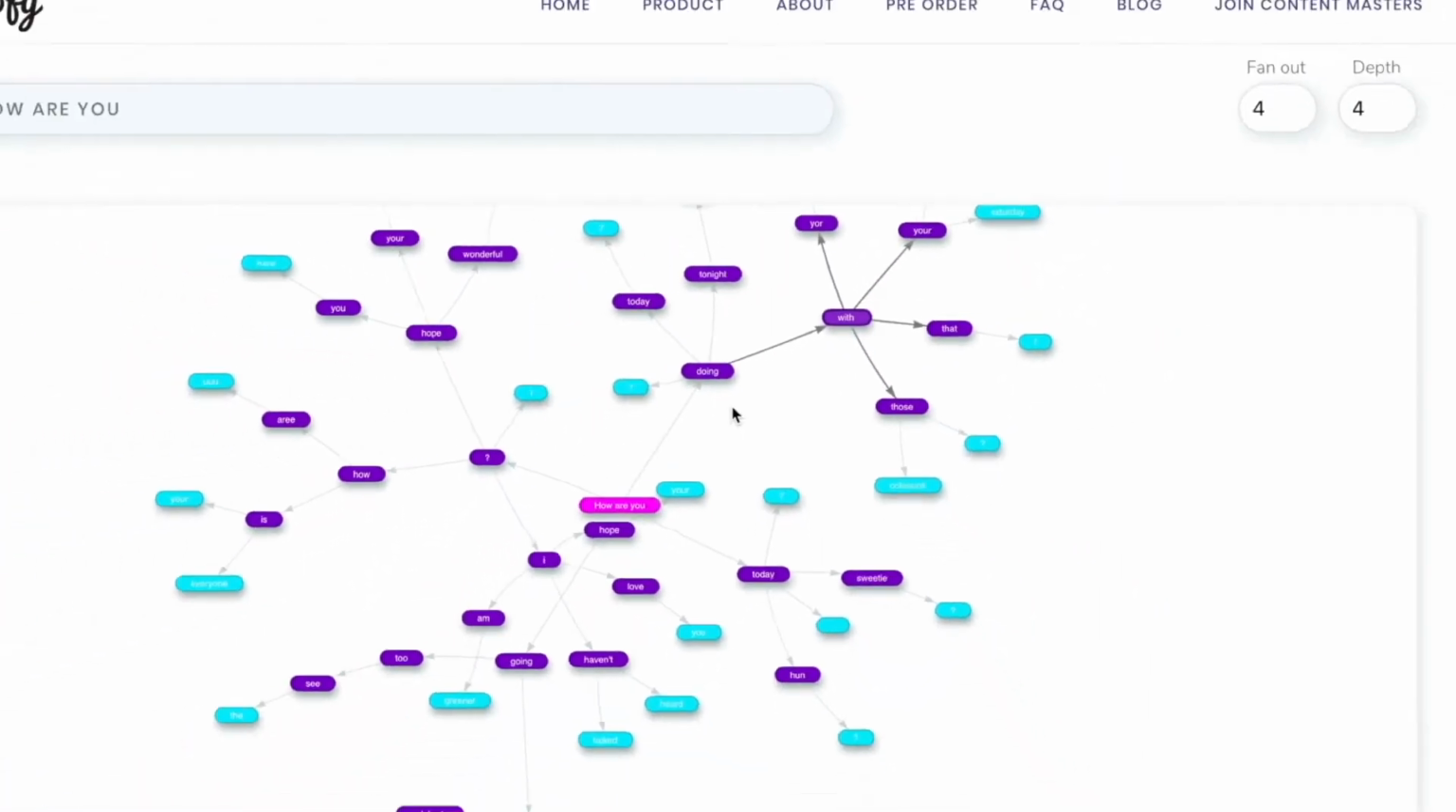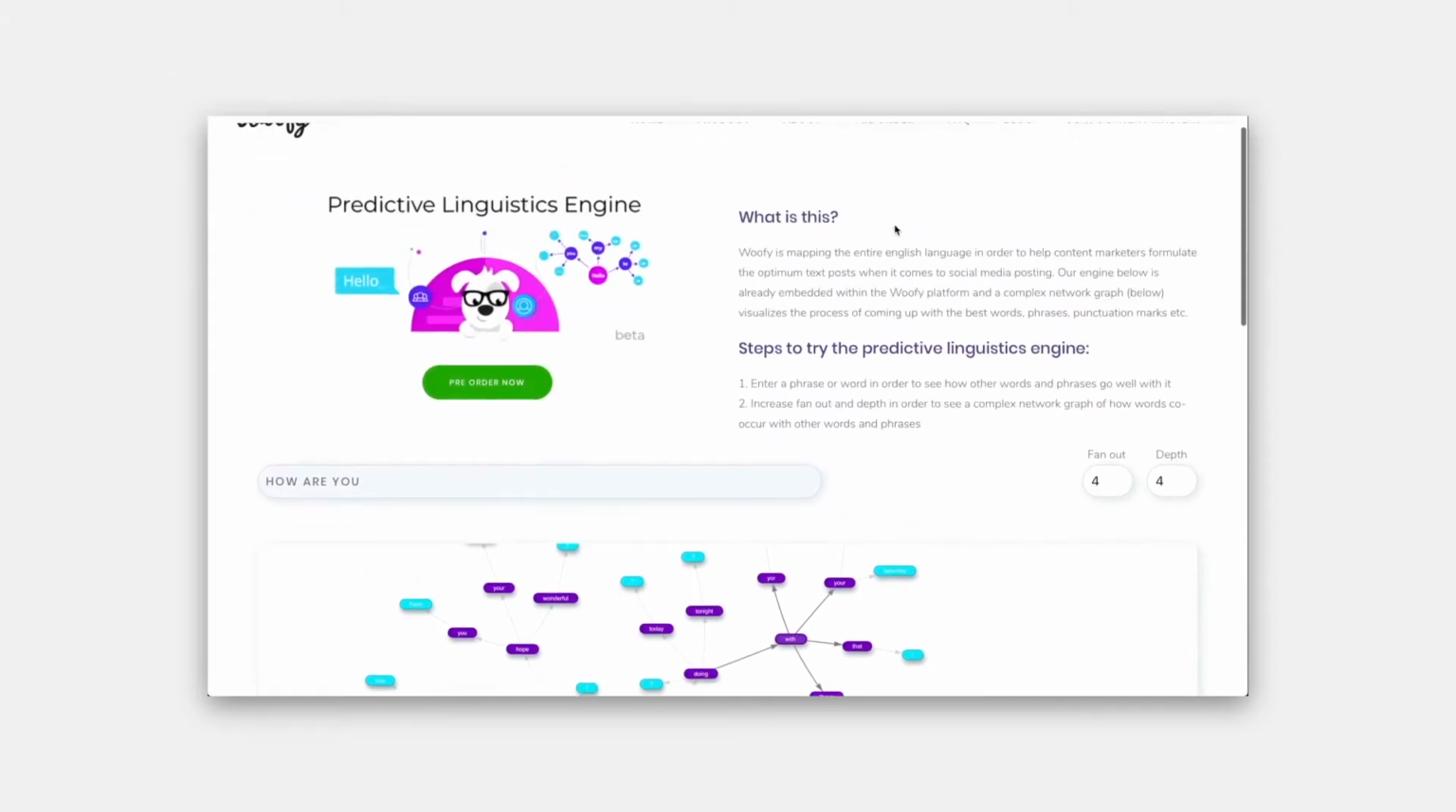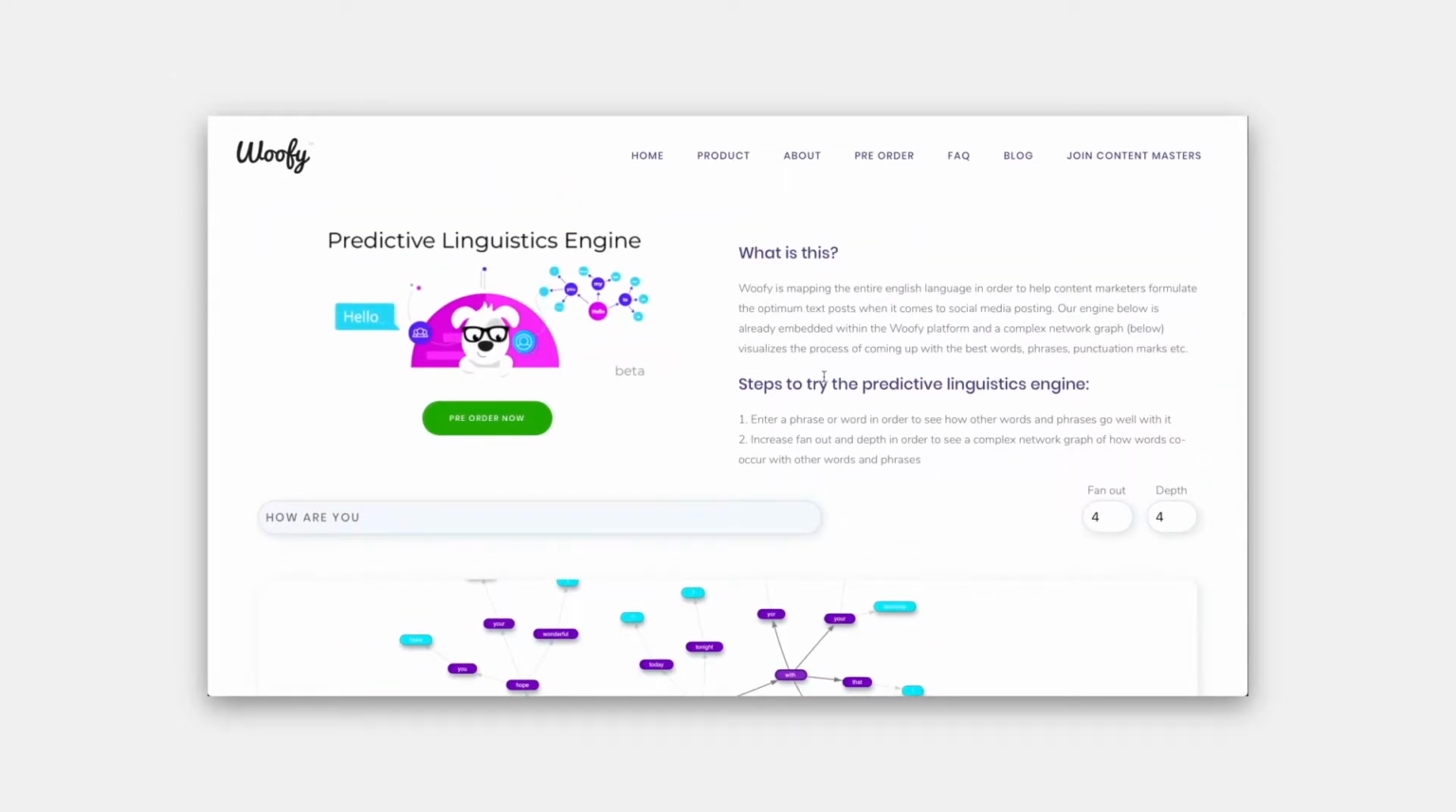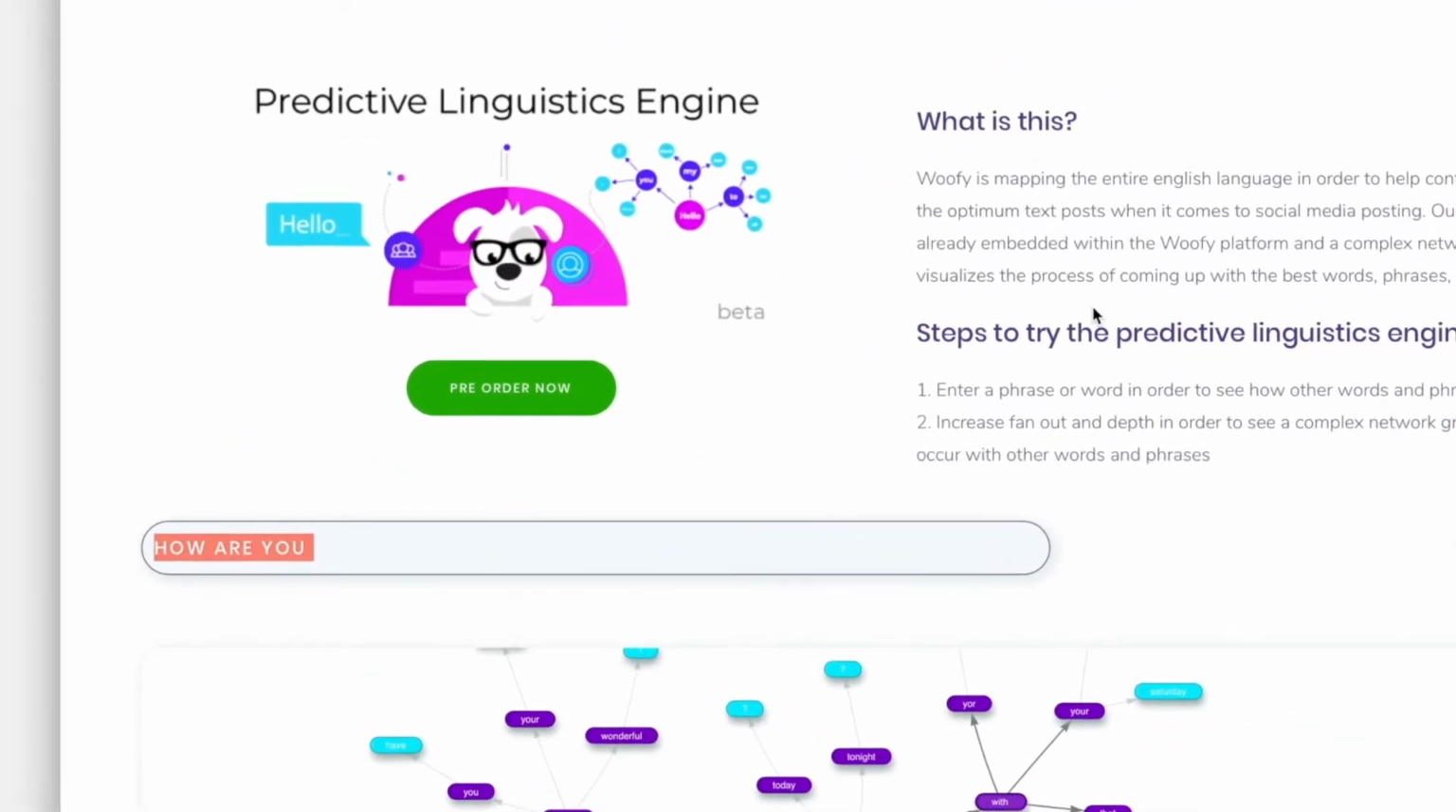In essence, what we're trying to build is a map or a web of the entire English language and how it is formulated in order to help you as a content marketer come up with the perfect and most appropriate social copy for what you're trying to say, in terms of the text or copy, hashtags, quotes from articles, etc.